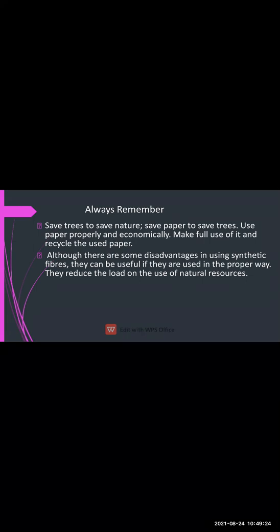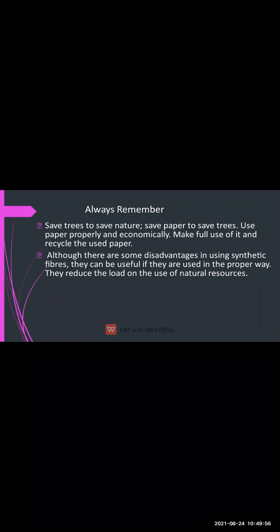Then even if we save the paper, we will save the trees. As you know, papers are made from pine trees. So if we are making use of less paper, we will save more trees. This is the good message given by the lesson, that we are supposed to save the trees to save nature, and save the paper to save the trees. So we should use the paper properly and economically.